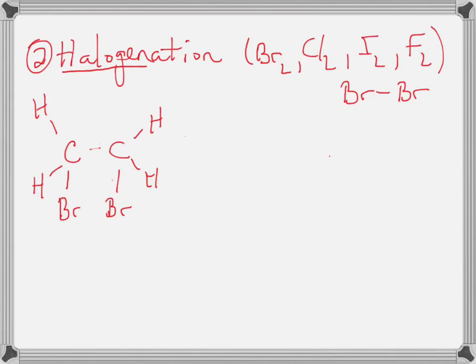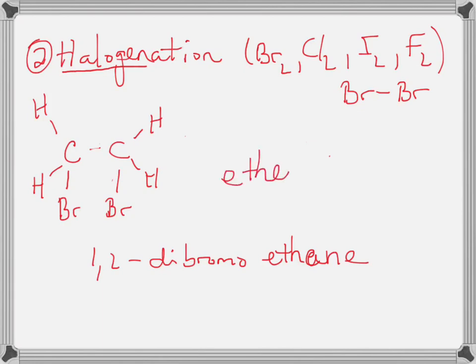And so here what we've made is the molecule 1,2-dibromoethane when we started with ethene. So that was a conversion. This is a great way to not only change the family, but also to add halogens to the molecule.